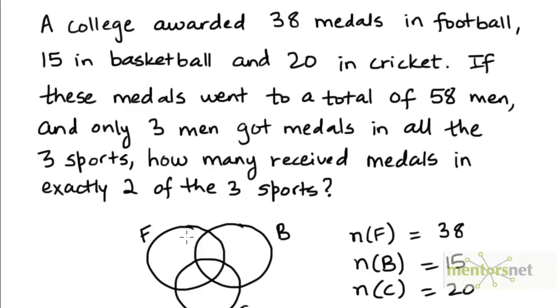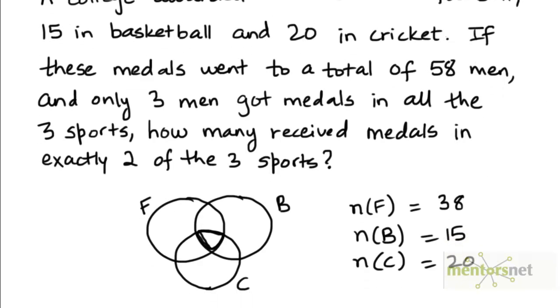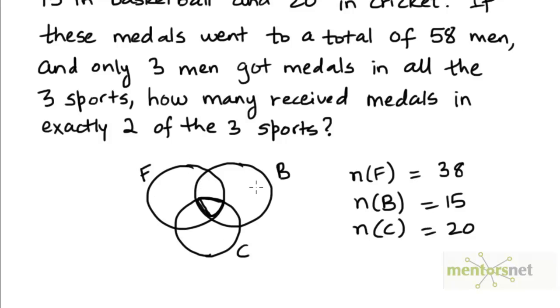Now it's possible that a particular man could have won a medal only in one of these 3 sports. It's also possible that some people could have won medals in more than one sport, in 2 sports maybe, or in 3 sports, in all the 3 sports. We are given that 3 men got medals in all the 3 sports. So the size of this set over here, this is the set of men who got medals in all the 3 sports, because this is the region common to all the 3 sets. So the number of elements in F intersection B intersection C is 3.